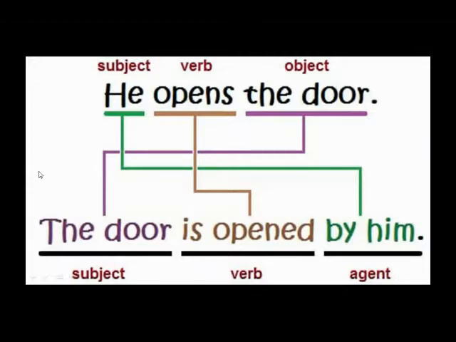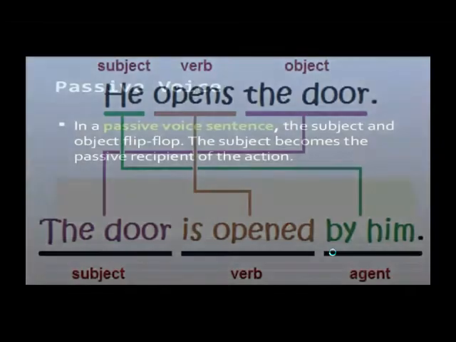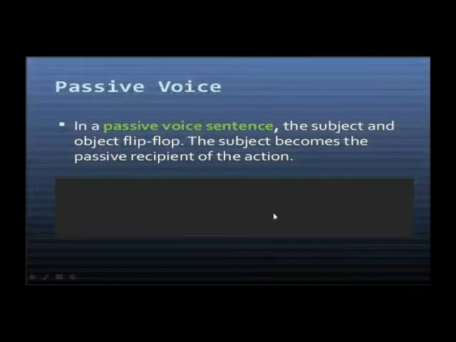So see there is a flip-flop in the sentence. The object has become the subject and the subject has become the agent or the object, or we can also call it objective pronoun. Okay. Let's move forward. So what happens in passive voice? In a passive voice sentence, the subject and the object flip-flop. That means they are interchanged. The places of the subject and the object are interchanged and the subject becomes the passive recipient of the action.